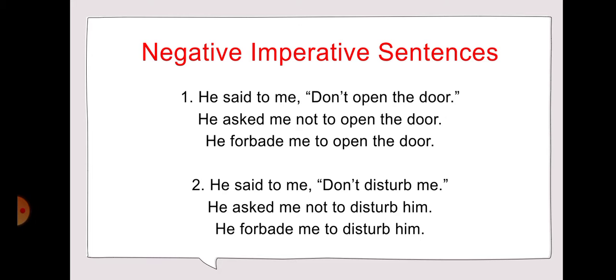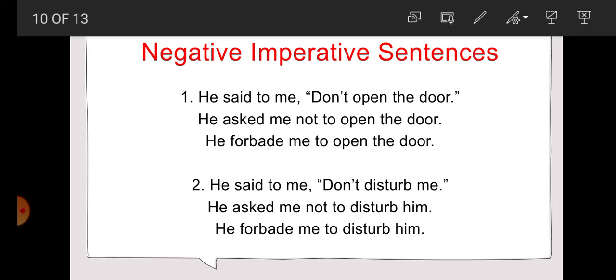Now student, if the imperative sentence is negative, how will we change the sentence? So come on, with the help of an example, let it be clear. He said to me, don't open the door. Don't open the door, imperative sentence and negative imperative it is. So what can we use? We can use the word not to, or we can use the reporting verb forbid here. So in two ways we can change it into indirect speech.